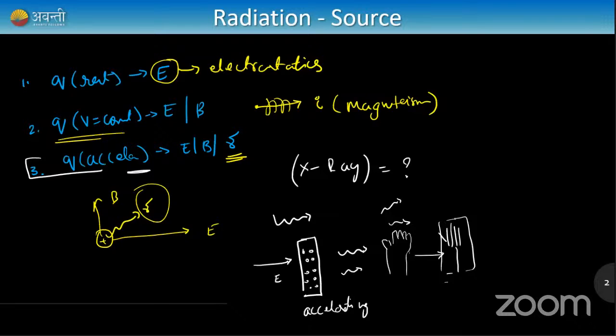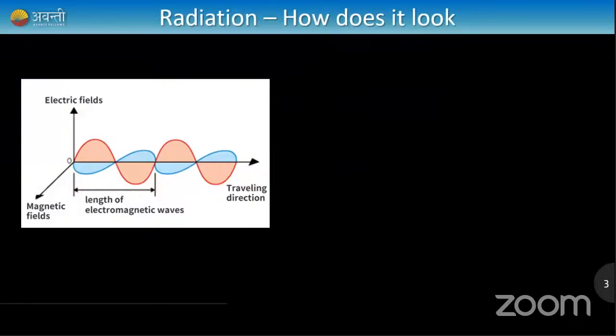Why is it called electromagnetic radiation? Because this radiation has both an electric field and a magnetic field. So what is electromagnetic radiation? Radiation is nothing but a wave kind of energy. It has a wavy nature, and it consists of an electric field as well as a magnetic field. That is why it is called an electromagnetic wave. And how does it look?